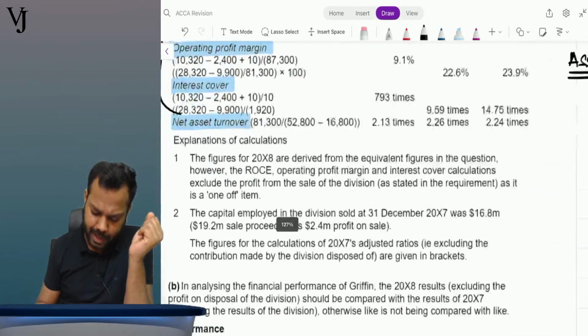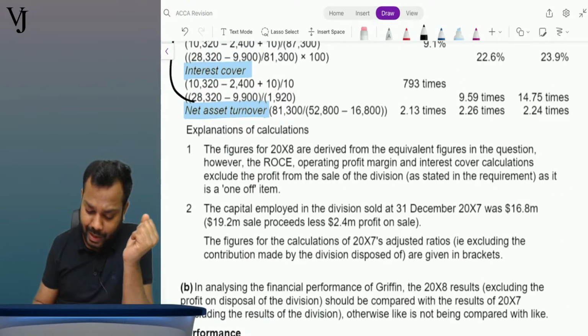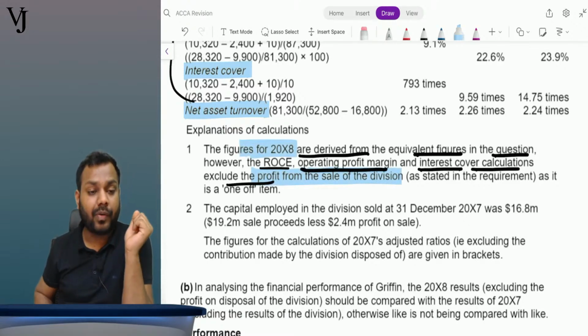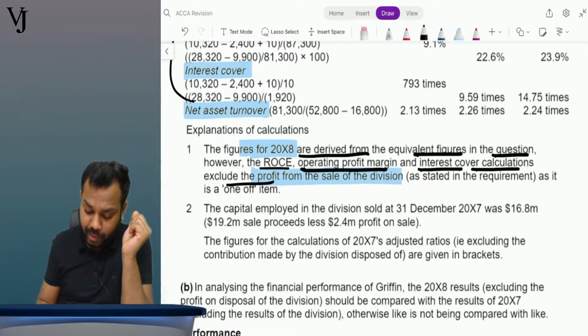See, they are explaining the calculations. Figures of 20x8 are derived from the equivalent figures in the question. However, ROCE, operating profit margin, and interest cover calculations exclude the profit from sale of the division. For 20x8, it excludes the profit from the sale of division. And what is the profit from sale of division?